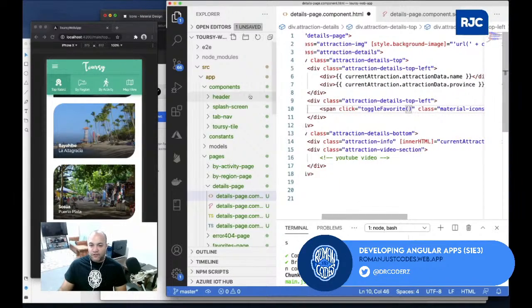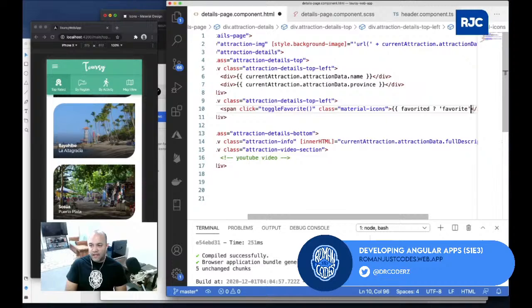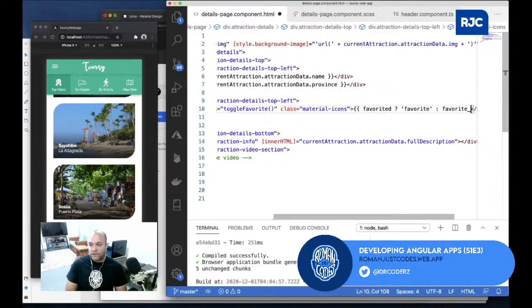And then depending on whether it's selected or not, I'll just change the value right here. So I'll say if attraction selected, or favorited, if true, then show favorite, else do this.